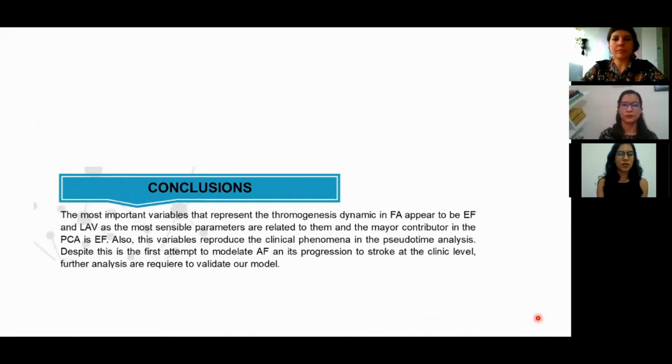In conclusion, we can say that the left atrial volume and ejection fraction are important to represent the thrombogenesis dynamics in patients with atrial fibrillation. However, more analysis is needed, like parameter optimization, to validate our model.